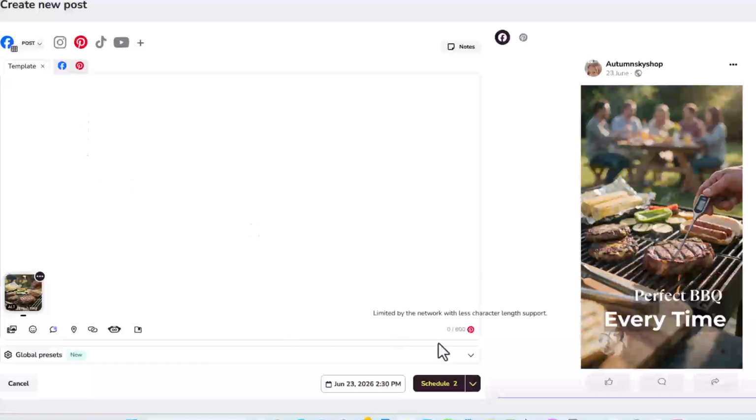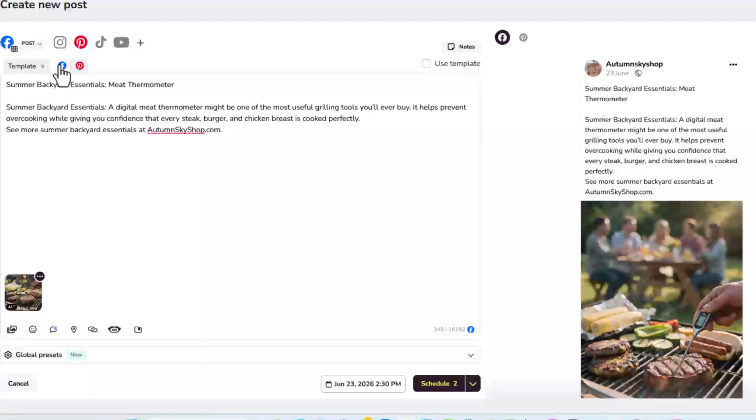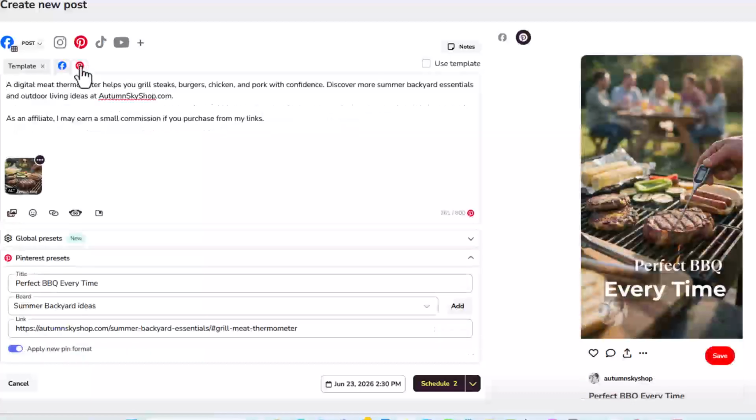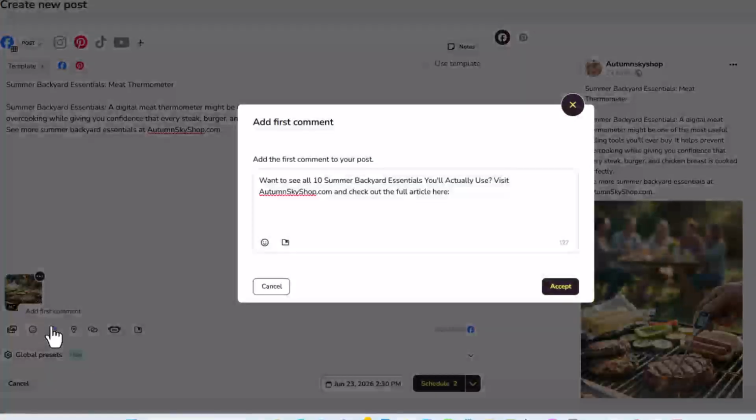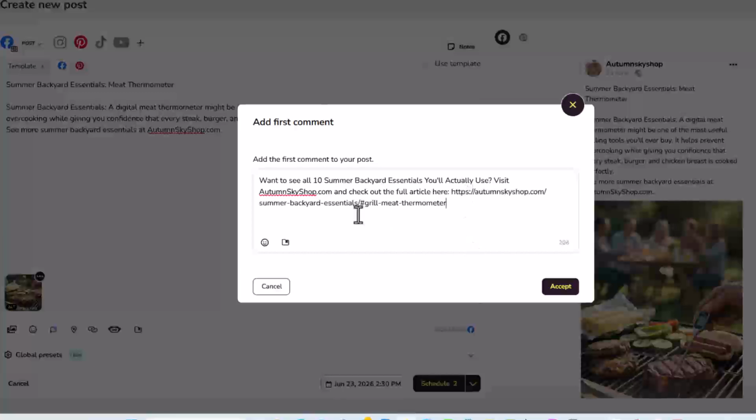And our global presets are done. If you come down here and look, I still have the information there. We just didn't send out the one piece. And when I go back here, I have this that I was going to put something in. And there it is, taking them directly to the piece also, but I'm just doing it through the first comment. I've seen that before. I don't know if it's good or bad. I'm sure someone will be happy to tell me.